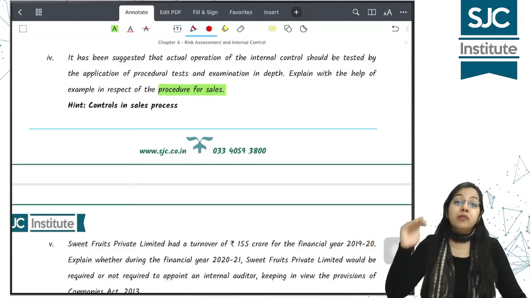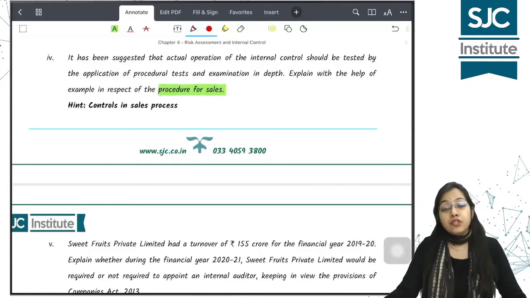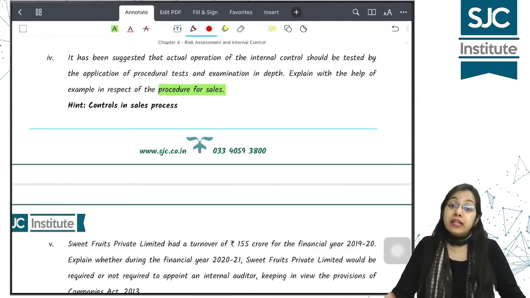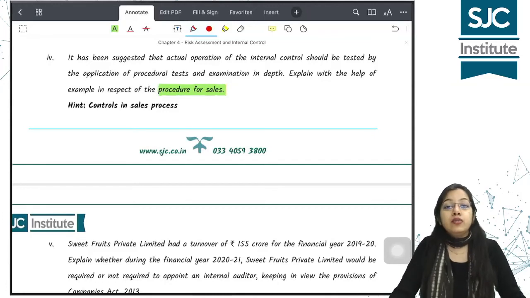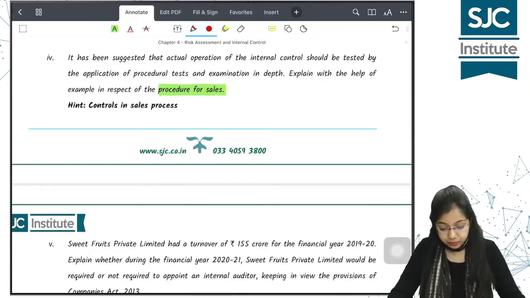If any sale is to be made below the price which is given in the master price list, again approval is required. Then for payment there should be segregation of duties also between the employees. Payment should be properly accounted for in the correct accounting head, जिस भी person से payment receive हुआ है. All these are controls relating to the sales process.